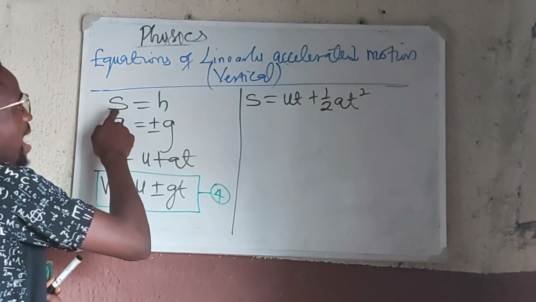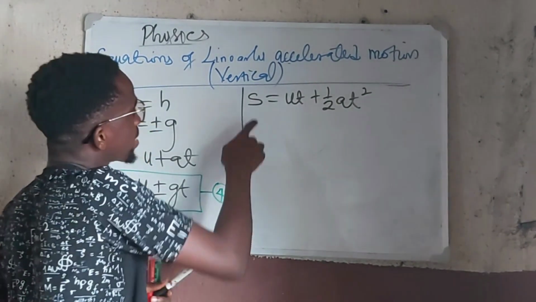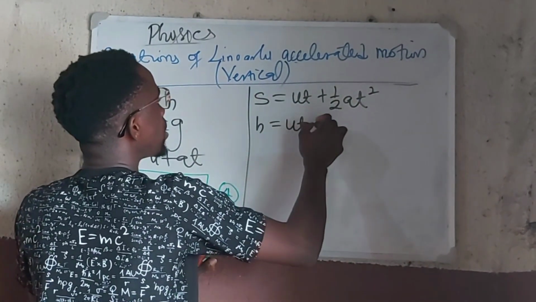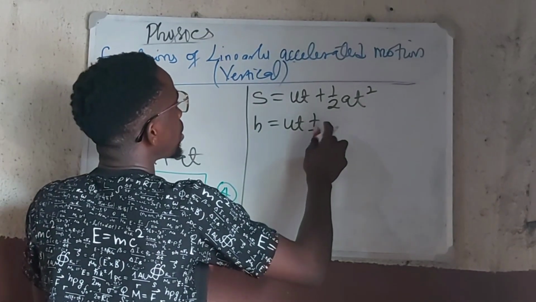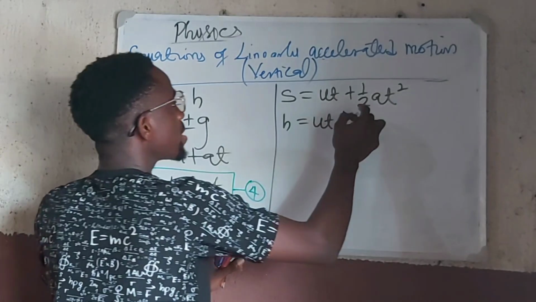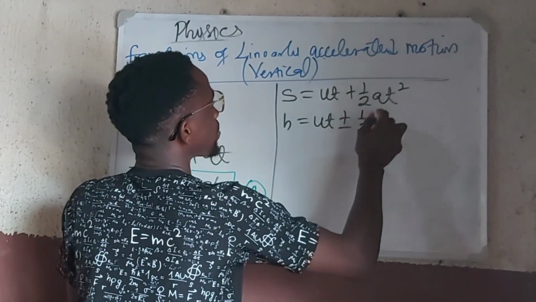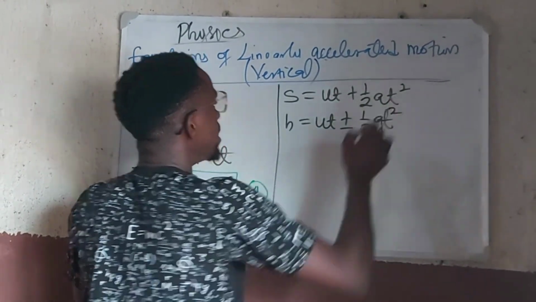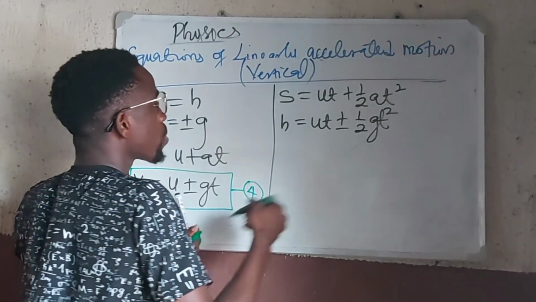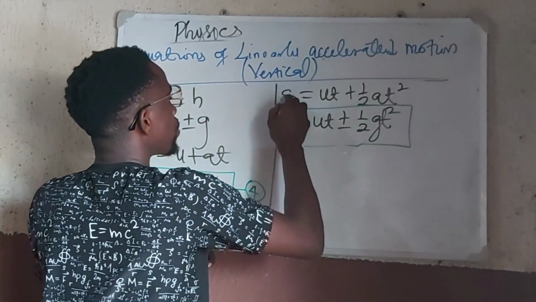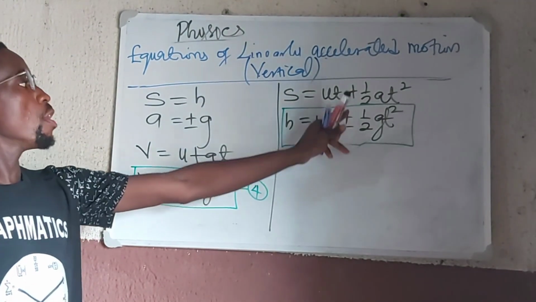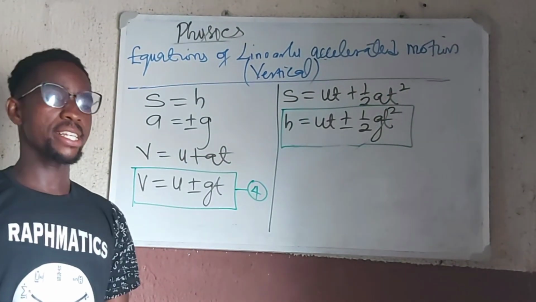What will happen is that our S will change to be H, because our distance is now height. So H is equal to UT plus or minus, because we want to change our acceleration due to gravity, we change this sign to positive or negative of half GT squared. That's how this particular equation will change and become this. So the new equation we have is now equation 5: H is equal to UT plus or minus half GT squared.